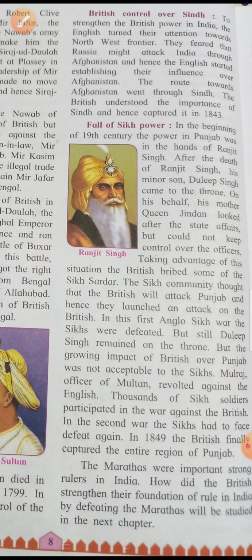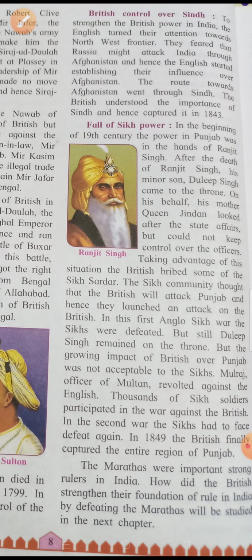What I can say, throne: the king who sits on the seat, we call that the throne. Okay. On his behalf, his mother Queen Jindan looked after the state affairs but could not keep control over the officers. Now what happened here: in the beginning of the 19th century, the power of Punjab was in the hands of Ranjit Singh.